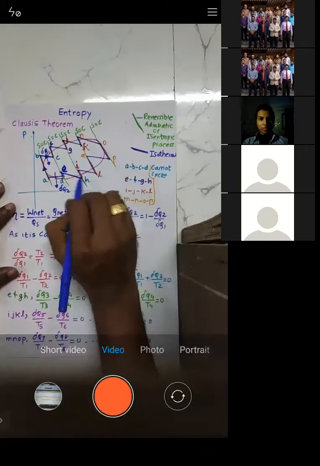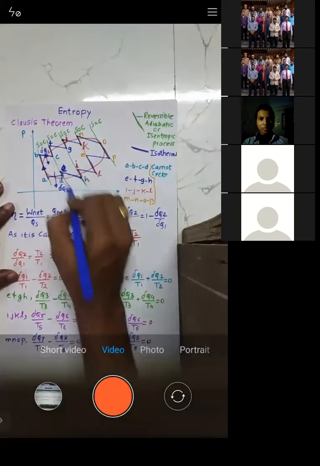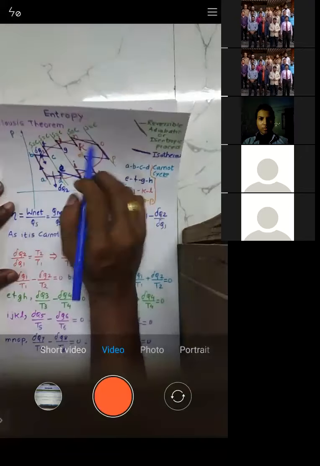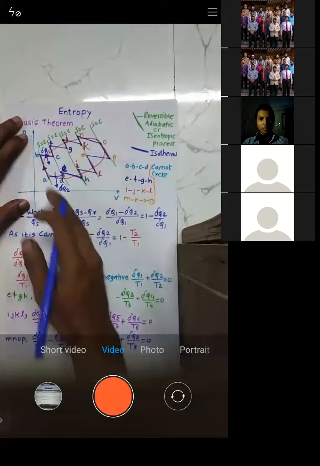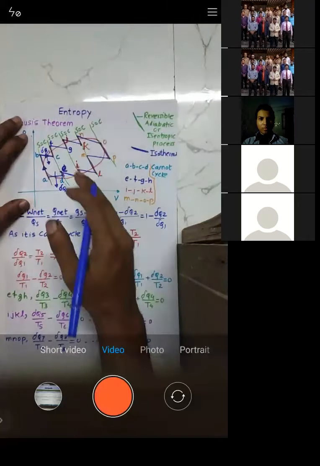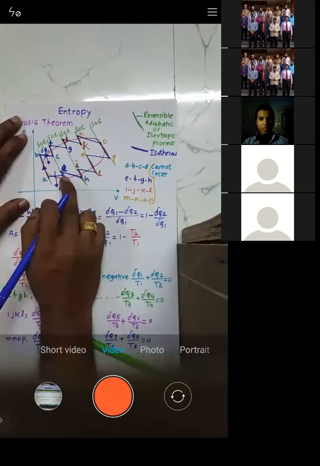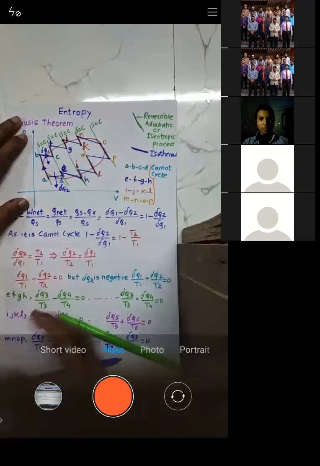What I did was divide the cycle into a number of small strips. And what are those small strips? They are reversible adiabatic processes. So the small strips were adiabatic processes, and those lines were adiabatic lines. I closed those lines at the top and at the bottom by means of an isothermal process. So adiabatic and isothermal together comprise a Carnot cycle.